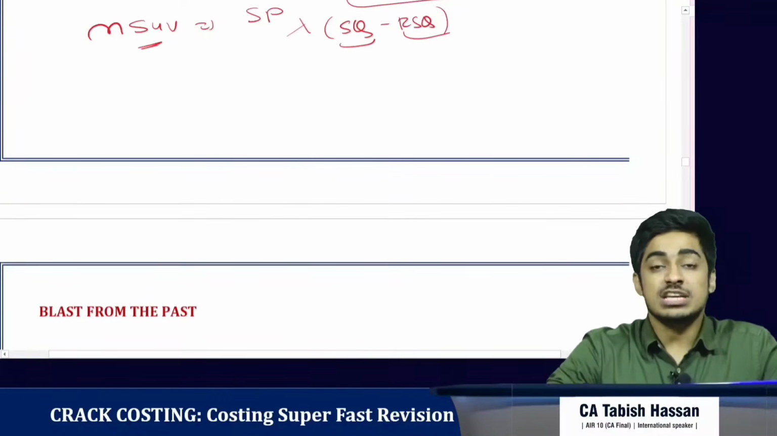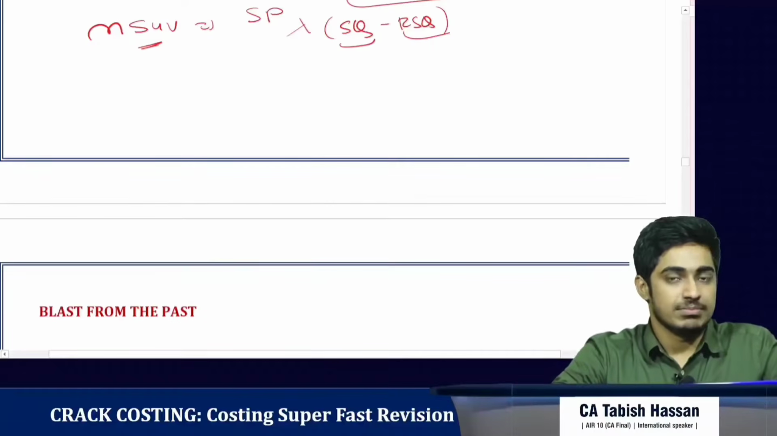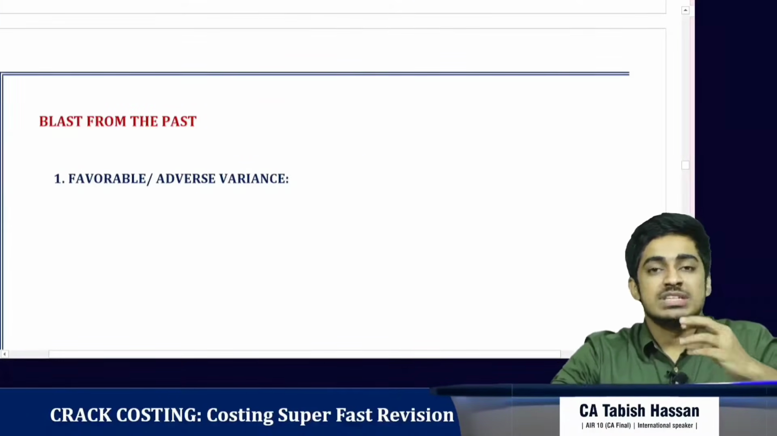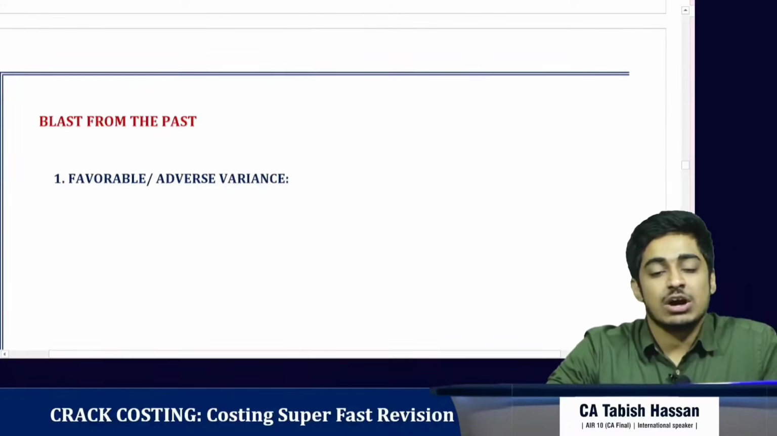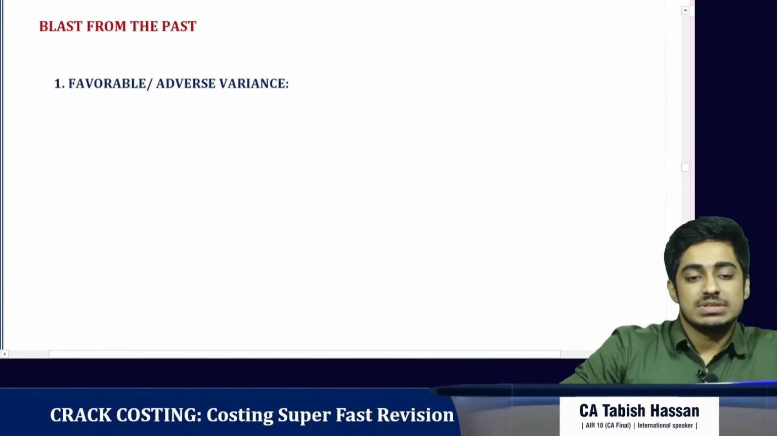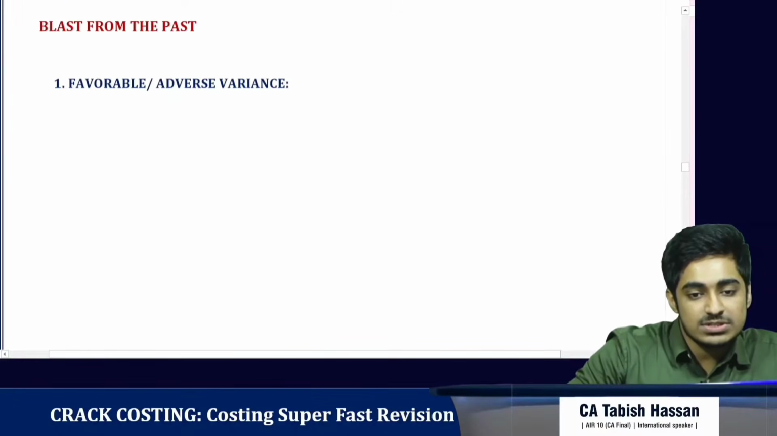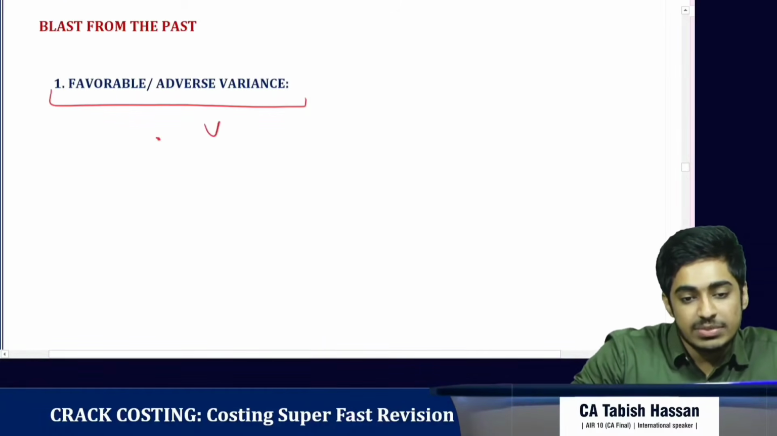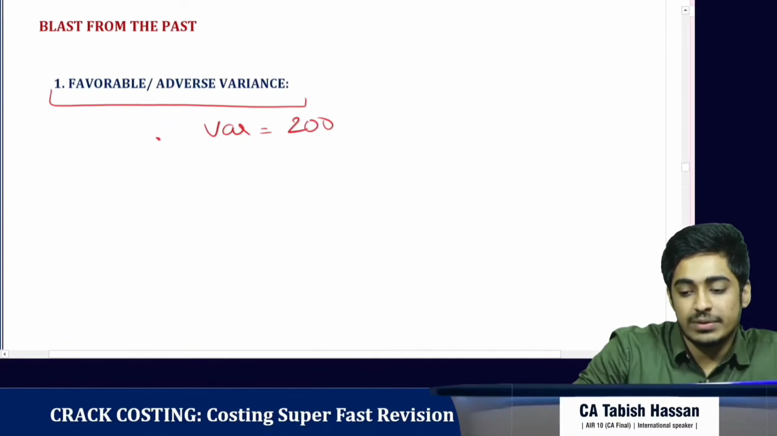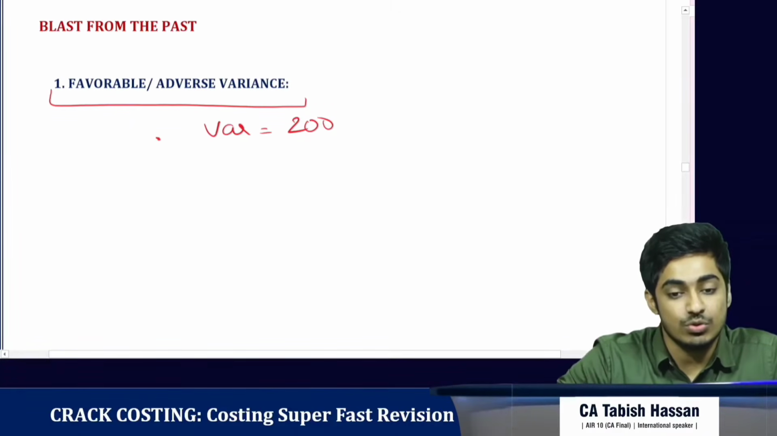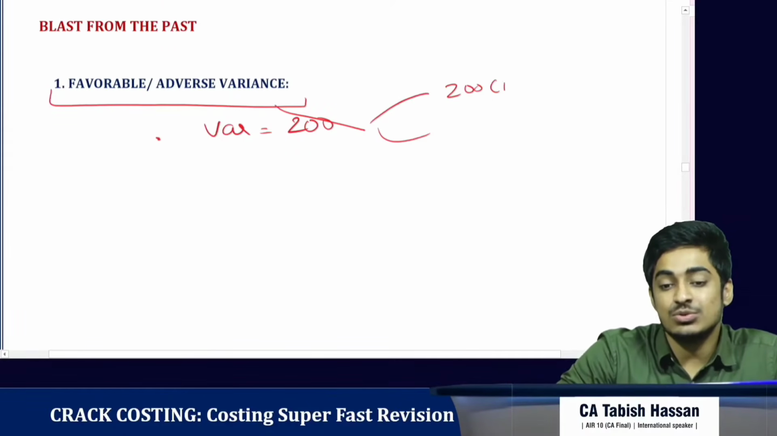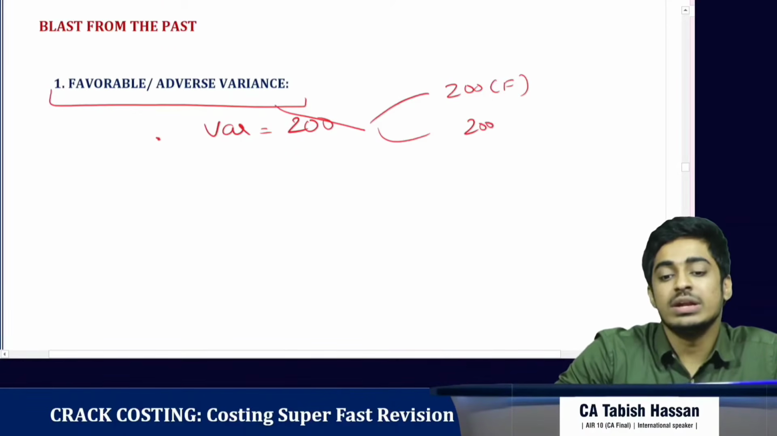Now let's come to a very interesting part, that is blast from past. Here we discuss what mistakes students generally do in the exams and how do we avoid them. Okay, so first is recognizing favorable or adverse variance. So if we write in exam that variance is equal to 200, is it right? No, it is totally wrong. We should write what is 200. Is it 200 favorable or 200 adverse?